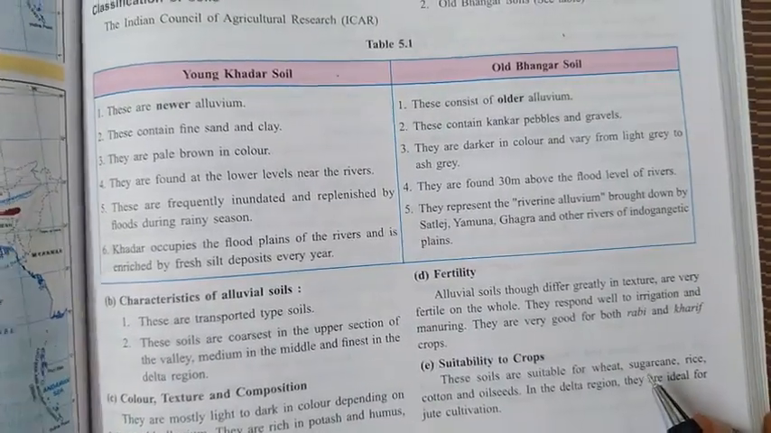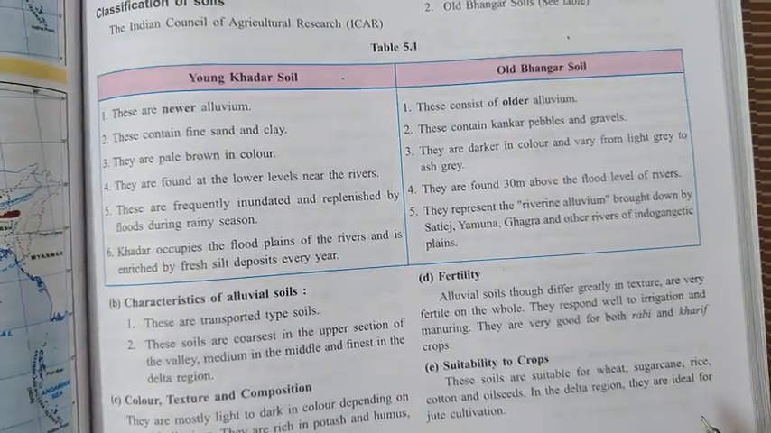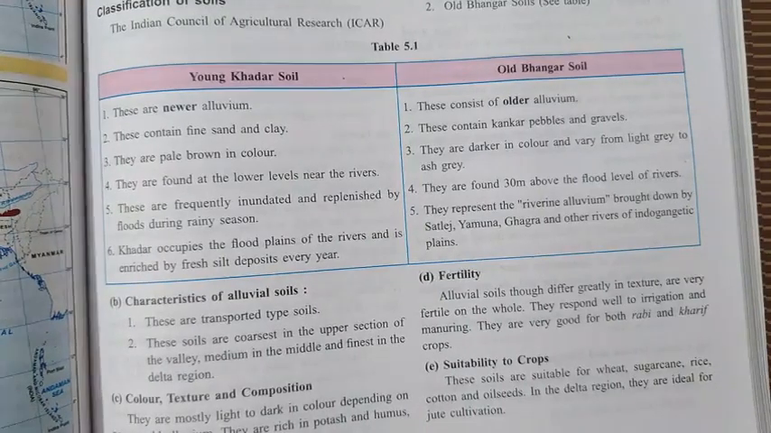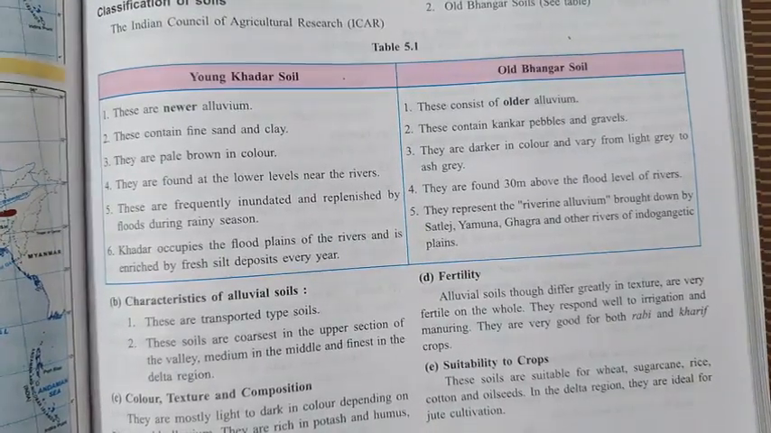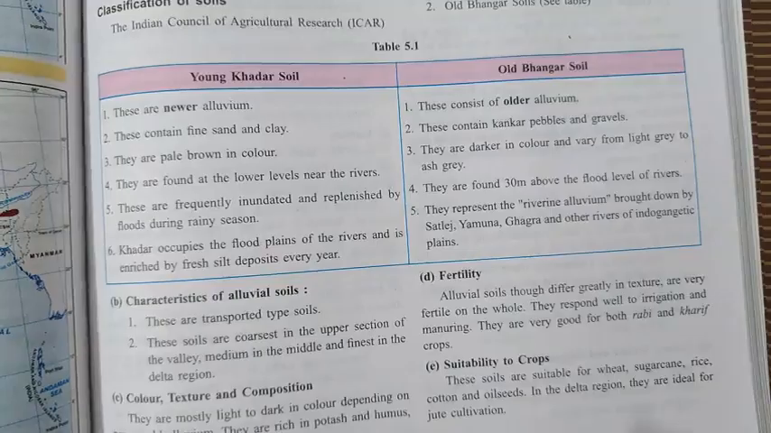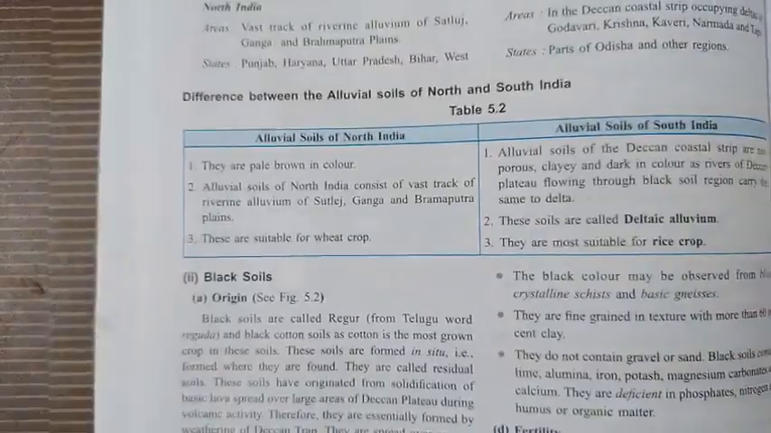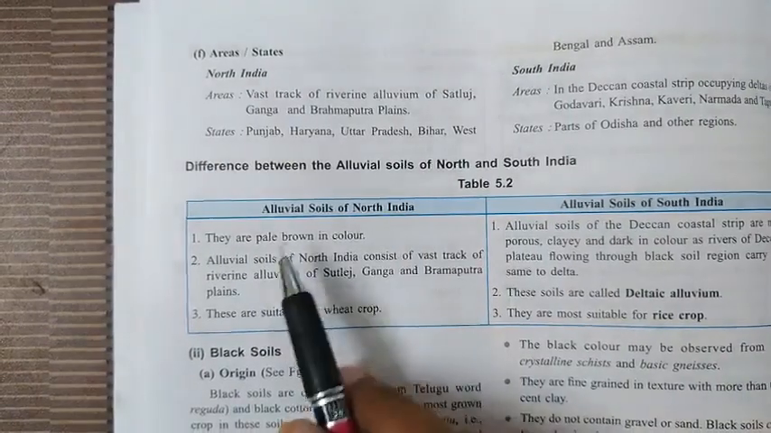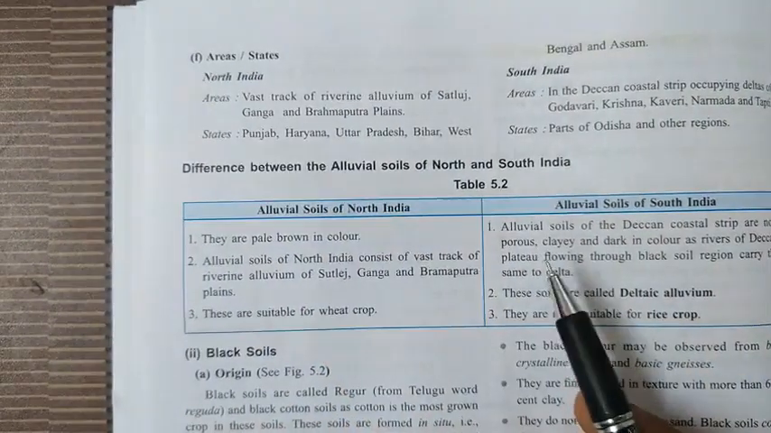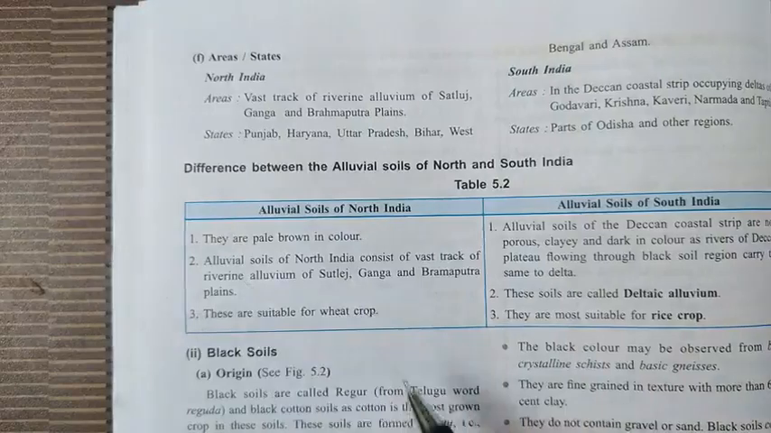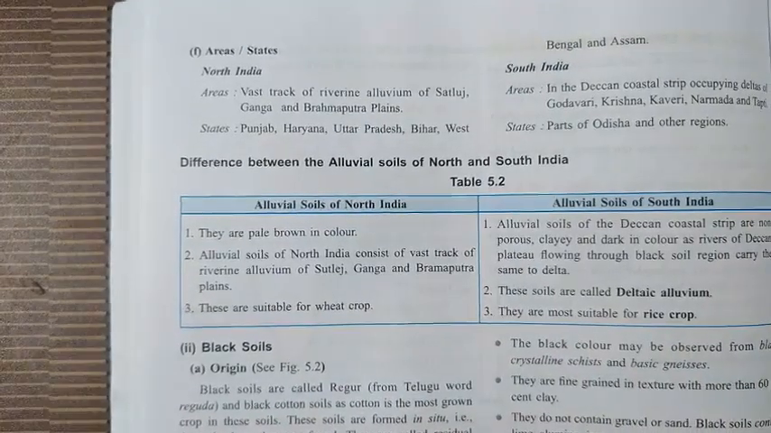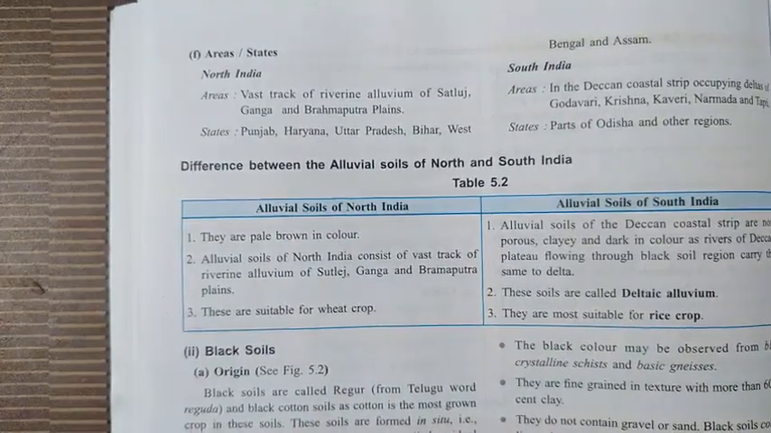And it responds well to irrigation and manuring. Many crops are grown, like wheat, sugarcane, rice, cotton, and oil seeds. These are grown in this type of soil. The next is the areas. So where are these soils found? We'll find here Punjab, Haryana, Uttar Pradesh, Bihar, West Bengal, Assam. These are the regions where the alluvial soil is usually found.